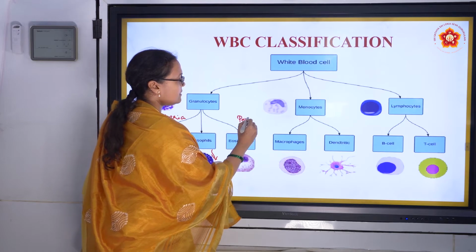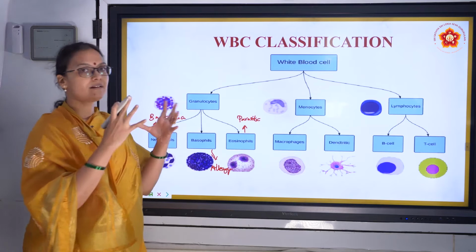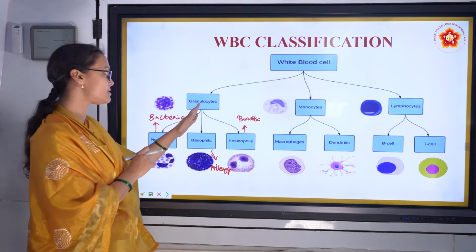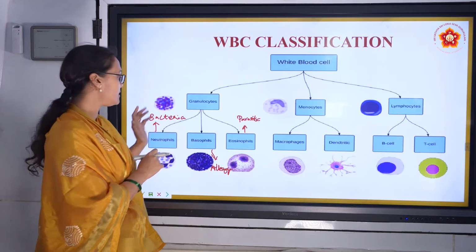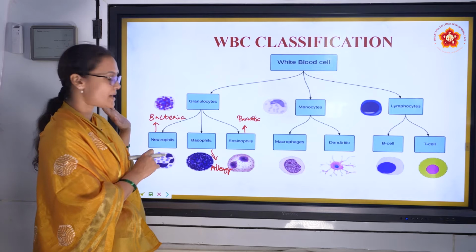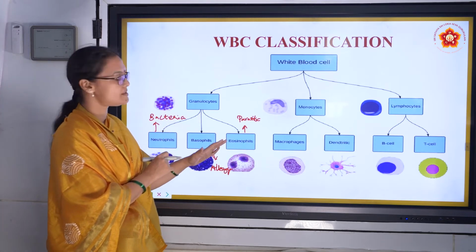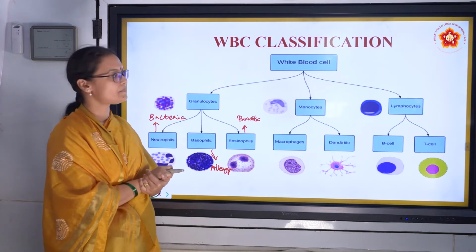So basically, they increase in number when there is a bigger microorganism involved in the infection. Granulocytes are classified as neutrophils, basophils and eosinophils. Neutrophils increase in bacterial infections, basophils in allergy. Eosinophils are acidophils, as they are called. They increase during parasitic or worm infections.